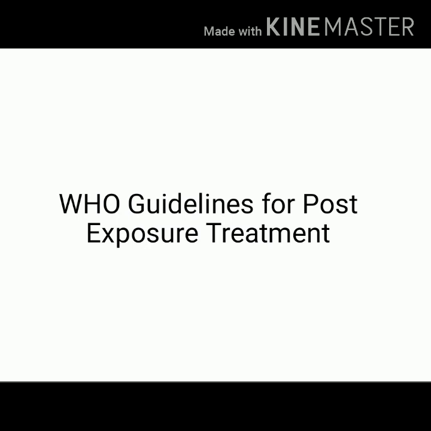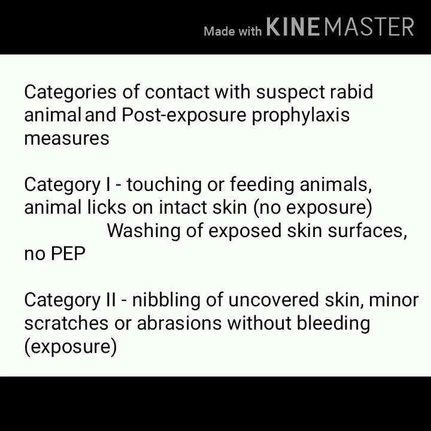Now let us try to understand the WHO guidelines for post-exposure treatment. Again, this is a practical and most important part. You must understand this aspect. The categories of contact with suspect rabid animals and post-exposure prophylaxis measures: whatever cases are there, they are categorized into different categories.